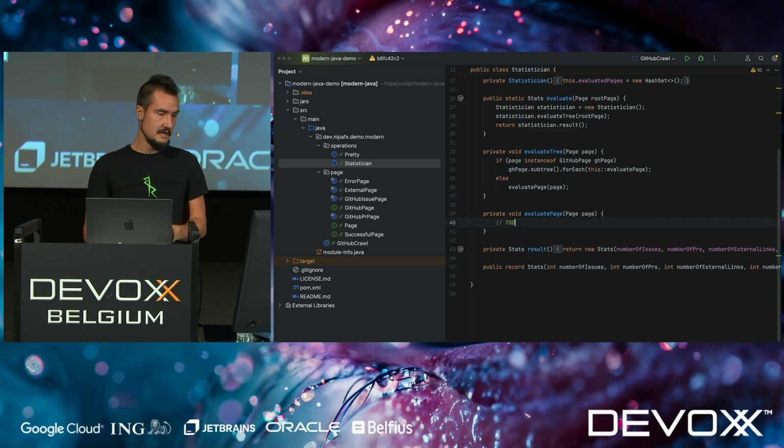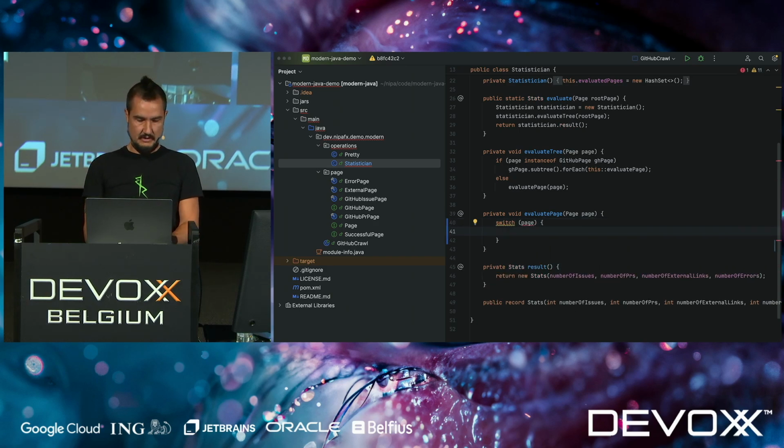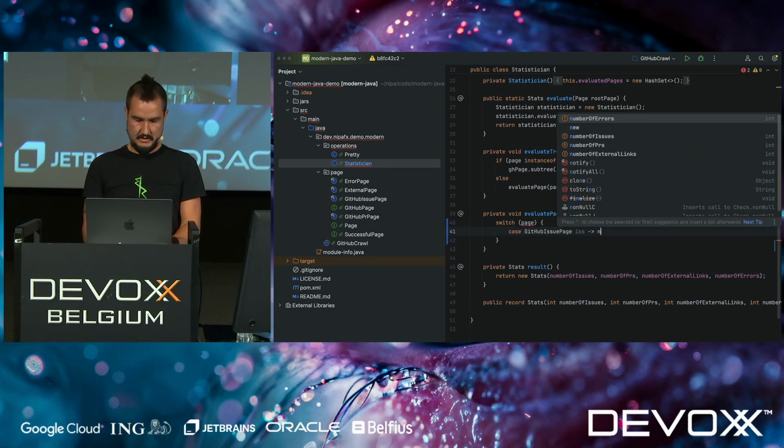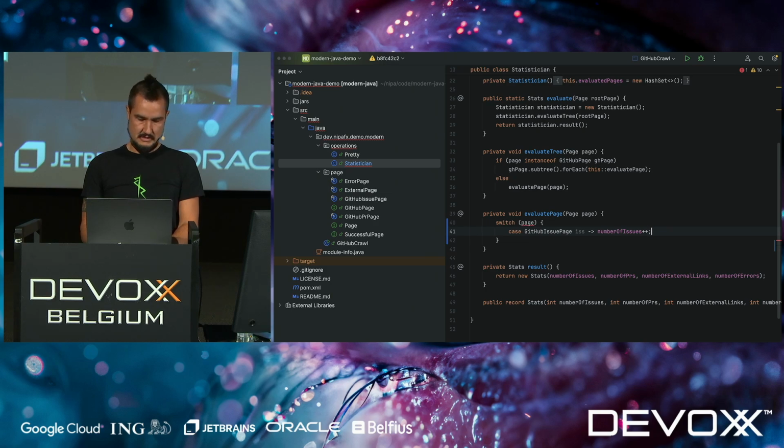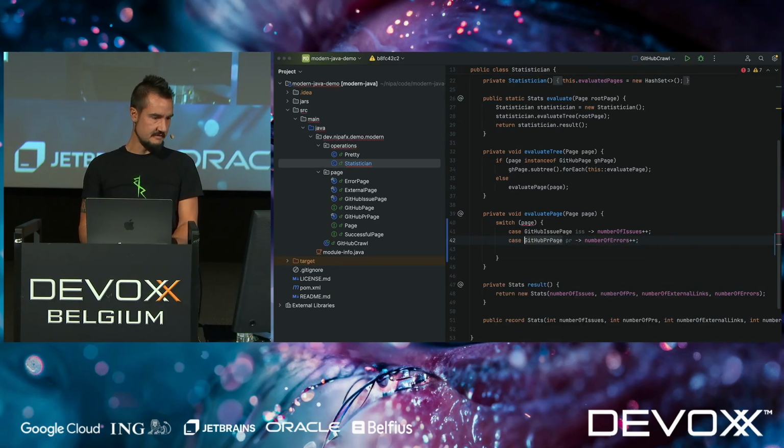Okay, so how does the evaluation work? That is super simple. We switch over the page. And then we just say, well, in case it's a GitHub issue page, we can just increment the number of issues. And now we're going to do this for the other ones as well. And you might already see that IntelliJ is telling me that there's something that I'm not using. Oh, I forgot the case. I'm not using the variable there. So if you've been in other presentations, what should I be using here instead? Underscore. Great. Yeah, the unnamed pattern, exactly. Let's do this right away. Number of external links, I guess.